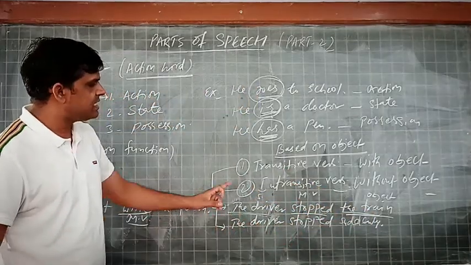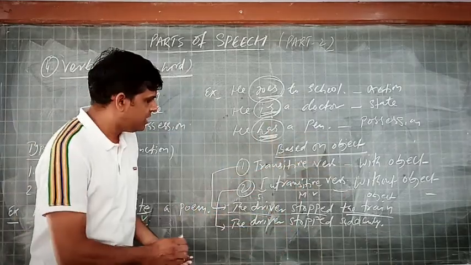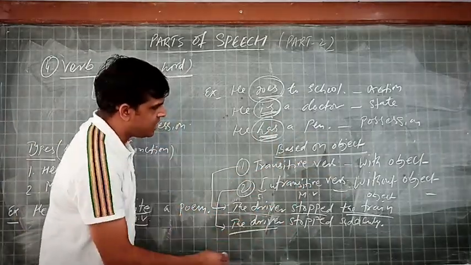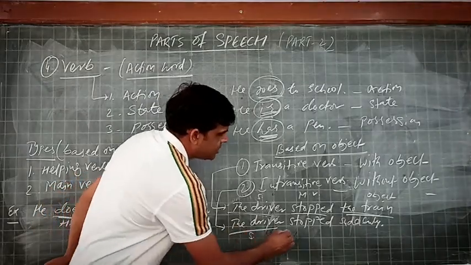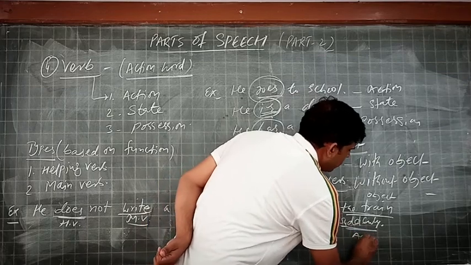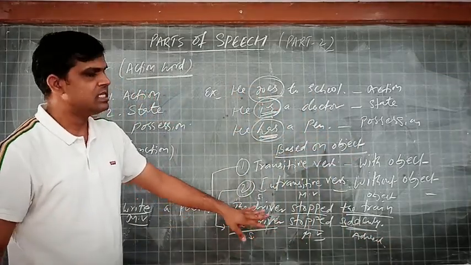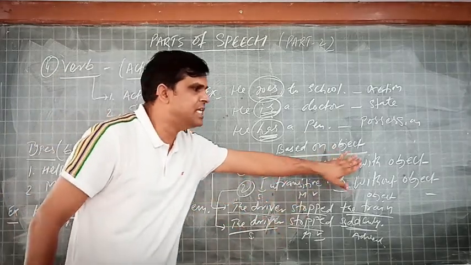Coming to the another example, intransitive verb that is without object. Here, the driver stopped suddenly. Driver is the subject. Stopped is the main verb again, but suddenly it is called adverb. Means this sentence doesn't carry object with it.